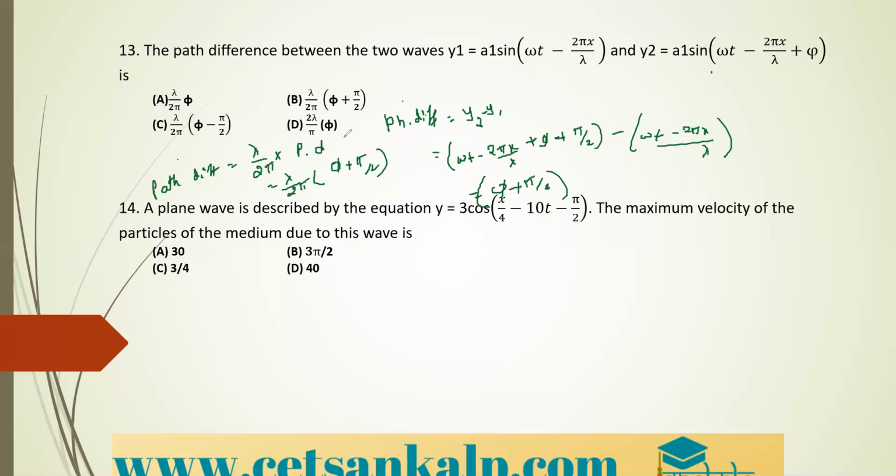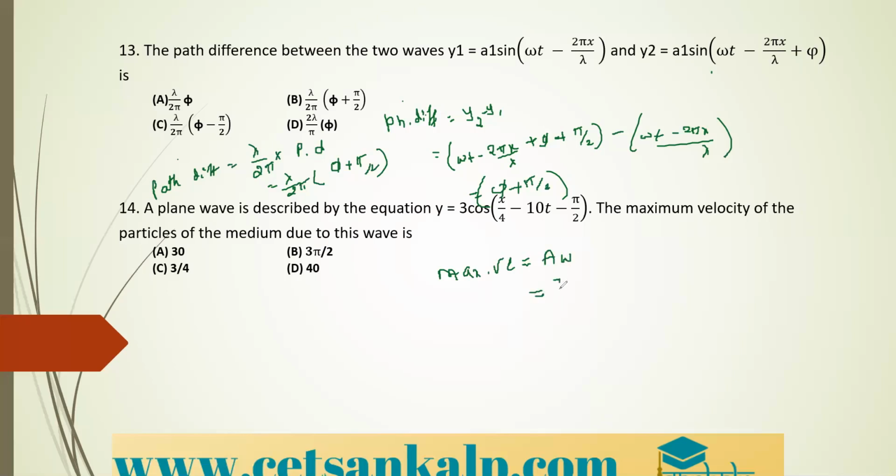Okay. Next. A plane wave is described by the equation y = 3 cos(x by 4 - 10t +/- pi by 2). The maximum velocity of the particle due to this wave is given by... We know that the maximum velocity, we have used this formula already, is a into omega.